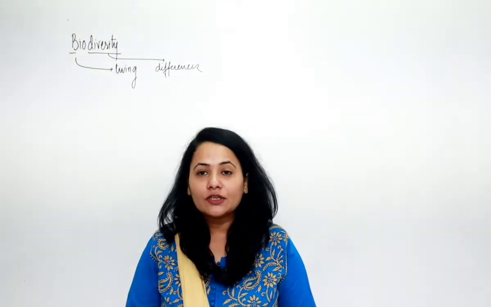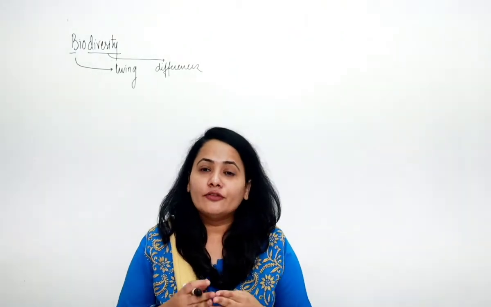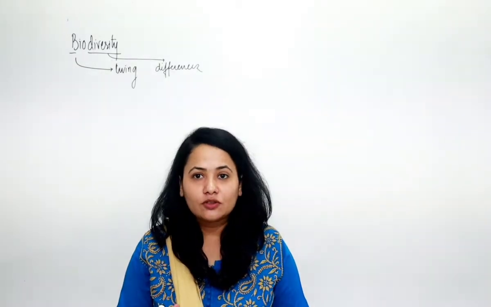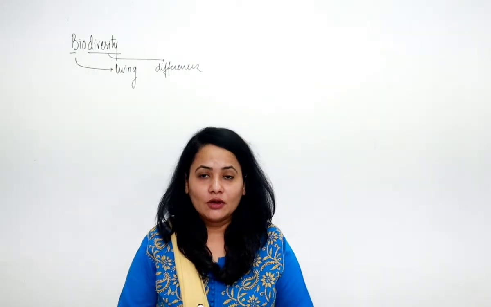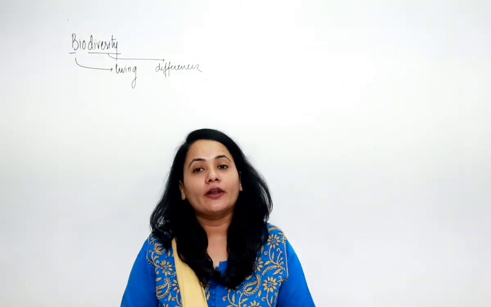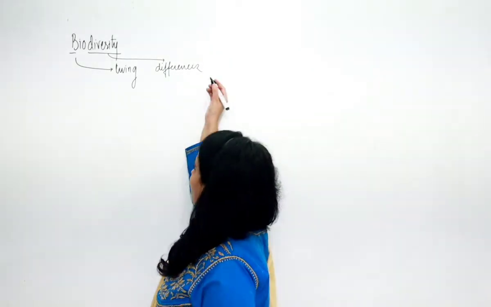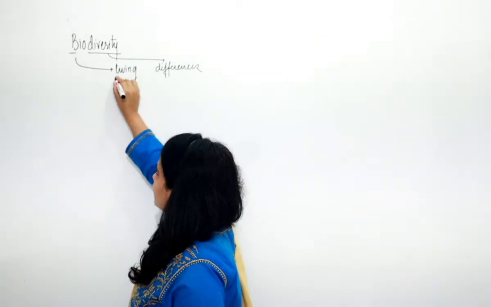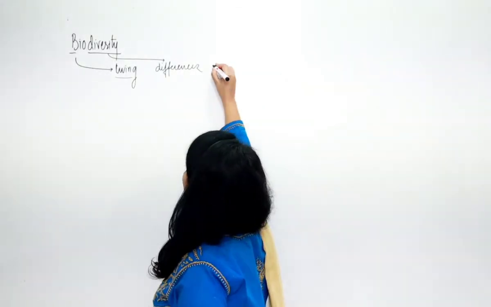So biodiversity is defined as the difference among the individuals of the same generation, or the difference among the living organisms of the same generation, the living diversity. Living means living organisms, and differences of what?